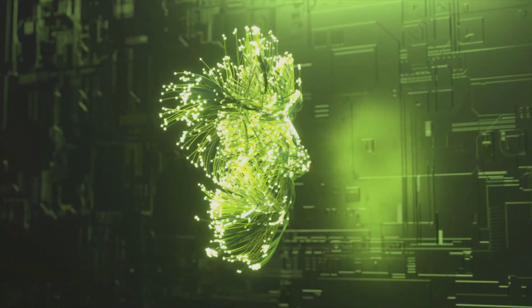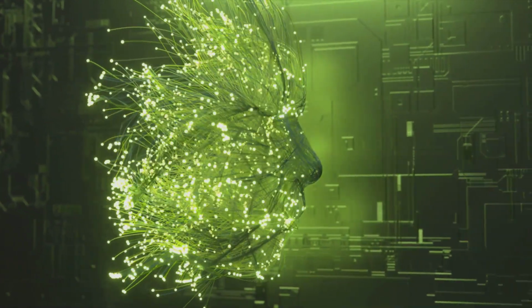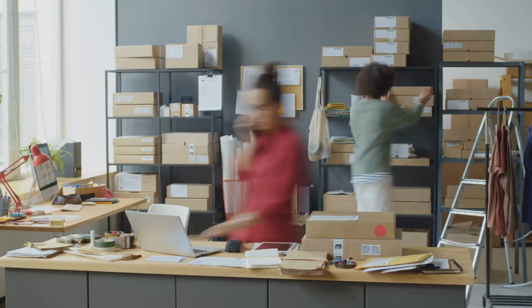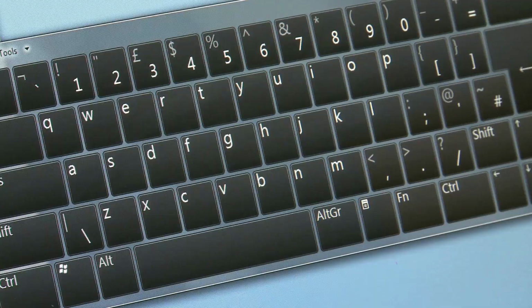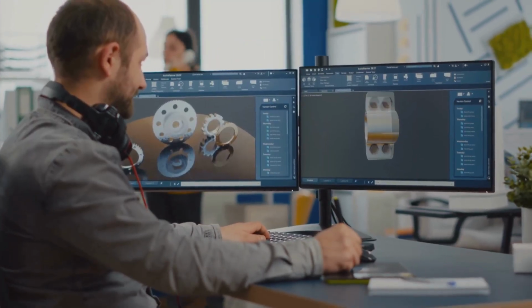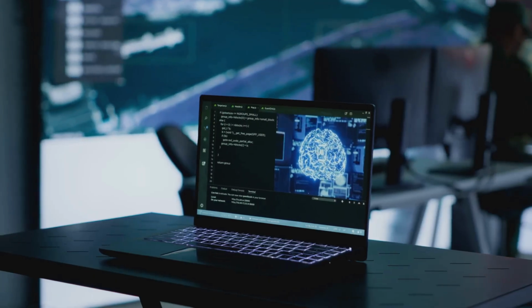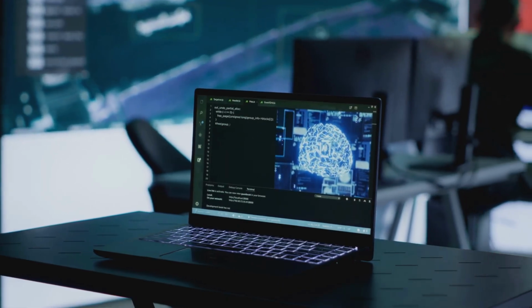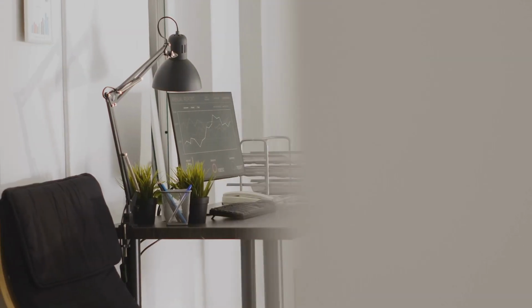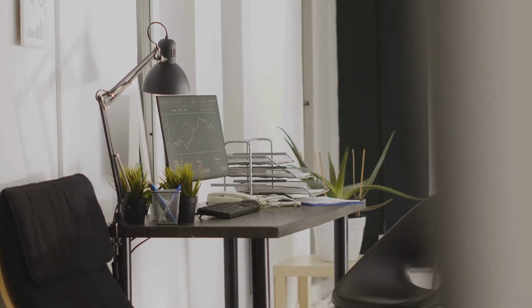AI is changing how we work, learn, and create faster than any tech shift in our lifetime. From writing emails, designing visuals, to planning your week, AI isn't sci-fi anymore. It's a daily advantage. Today, I'm breaking it down so you can start using it with confidence.